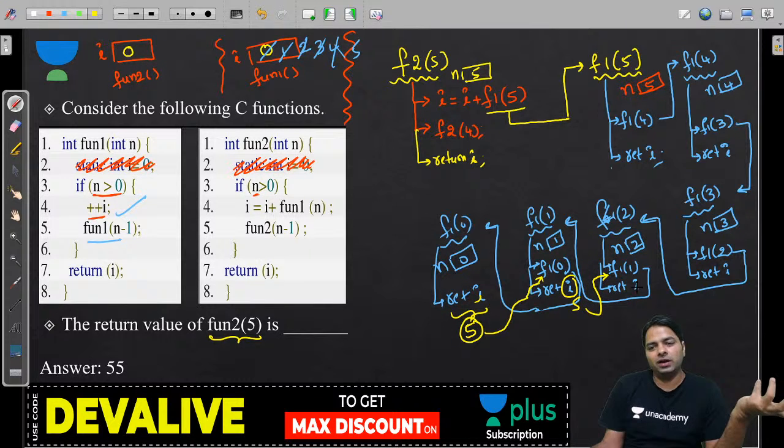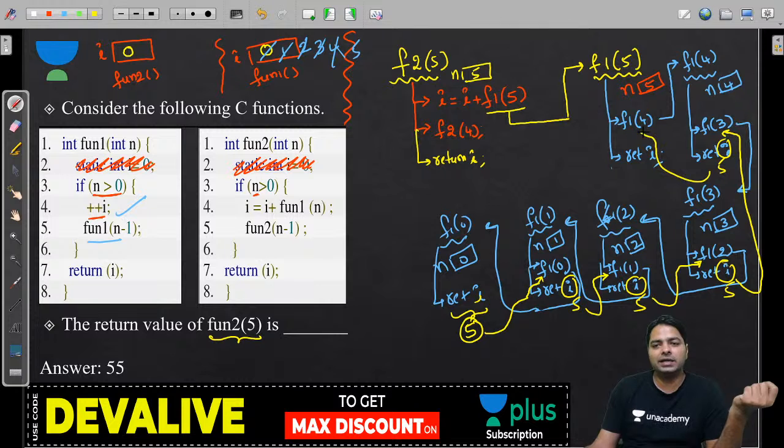It's okay if it doesn't catch, but this I is also 5, and this returns to fun1 of 2 but is not stored anywhere, but still I is 5. That returns somewhere, but that's not caught. And this I is 5, again it returns somewhere, and this I is 5, and this returns here. Okay, 5 is returned, and we got 5 here.